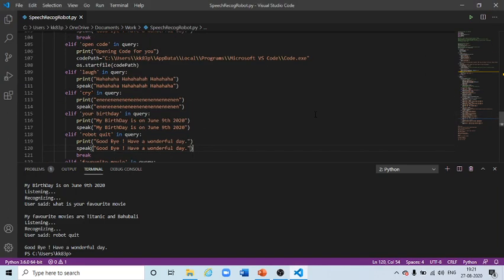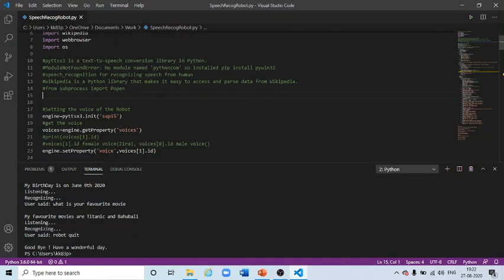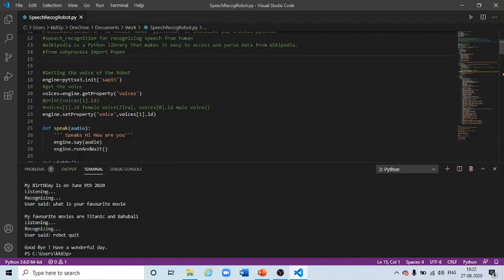So let's see the code. These are the packages I have imported over here. These are the descriptions I have given here to understand it completely. First of all, pyttsx3 is the module, and it is for text to speech. I'm creating one engine with the init function using pyttsx3. Generally what I'm trying to do here is create the voice of the robot. So I'm initializing it.